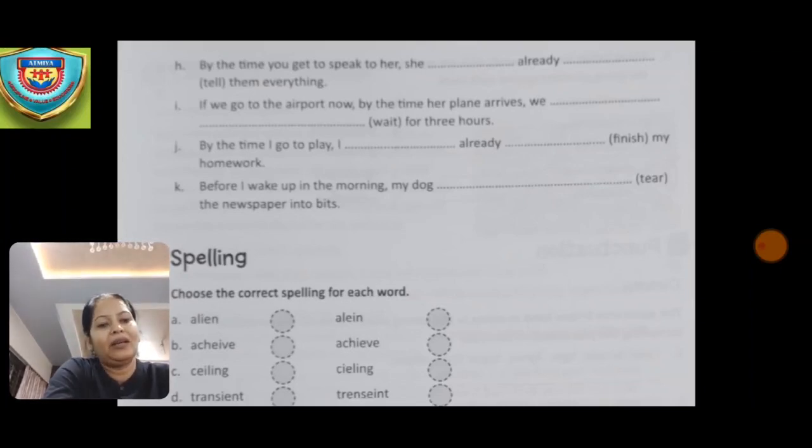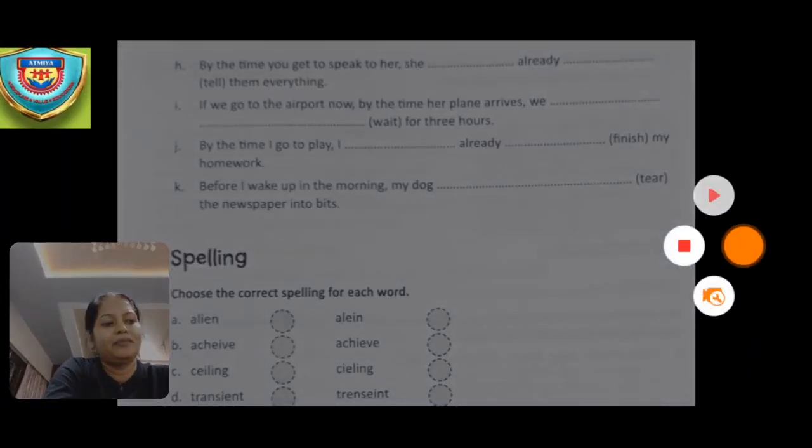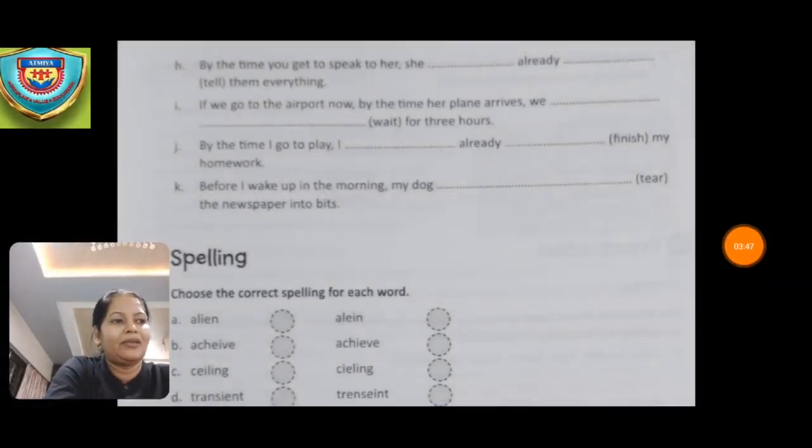Okay, now the next one, before I wake up in the morning, my dog dash tear the newspaper into bits. So the answer is will have torn. I'll repeat again. Before I wake up in the morning, my dog will have torn the newspaper into bits.